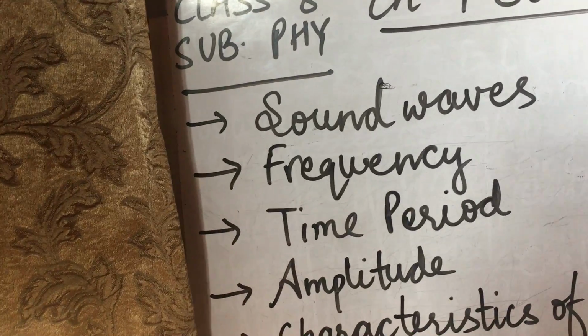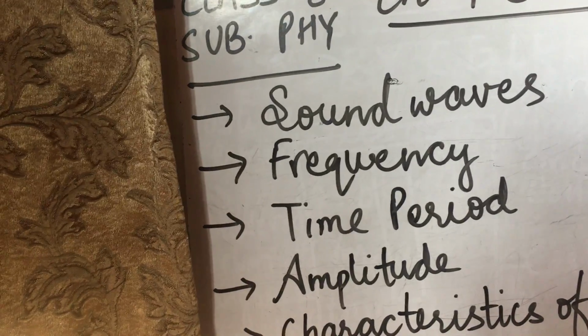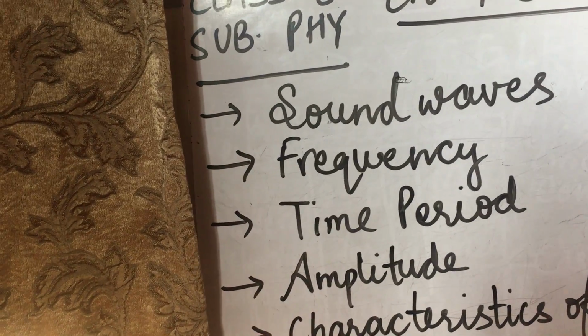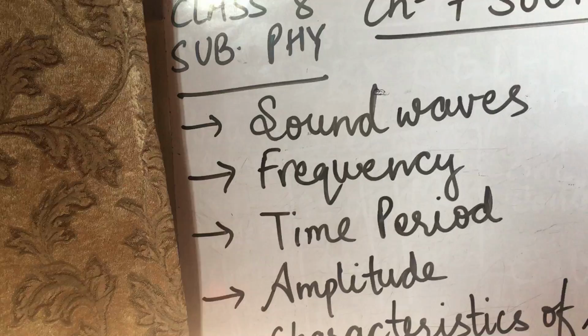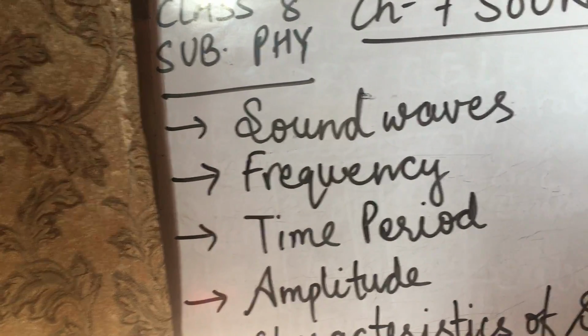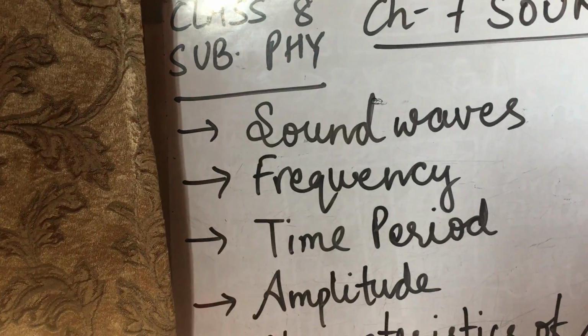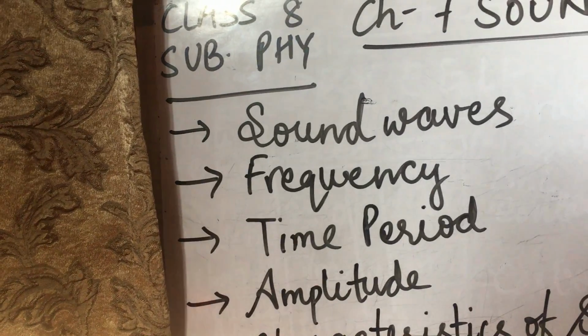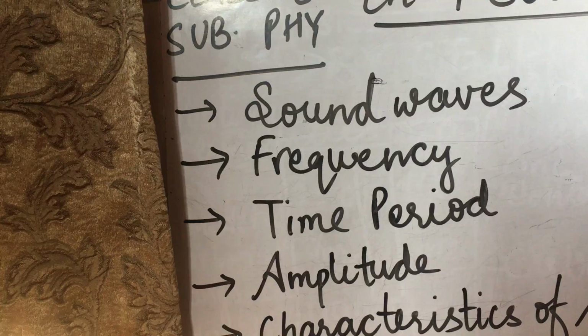That means the particles of the medium vibrate parallelly to the direction in which the sound wave moves, and the result of such longitudinal vibrations is the creation of compression and rarefaction within the air.